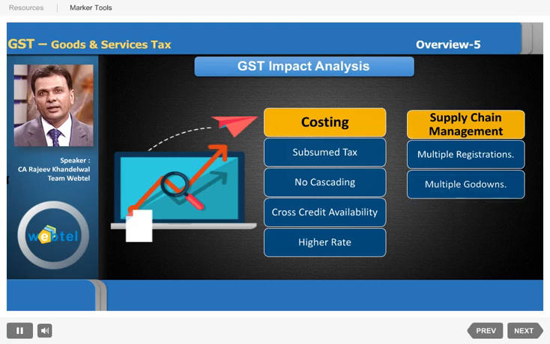Then transportation costs will also come down, logistic costs will come down in GST because transportation will be faster. So whatever diesel etc. they are wasting standing outside the entry barriers etc., that will go, transportation will be faster, and that way it is expected that the transportation costs will also come down. So again that will affect the supply chain management.